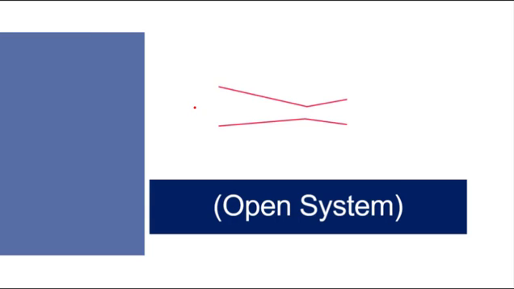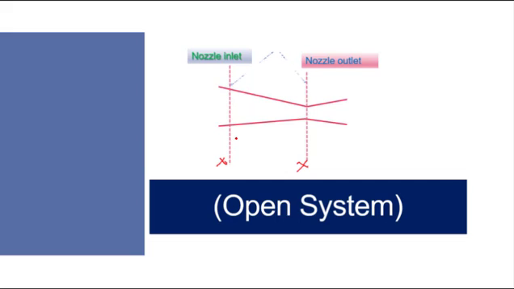In this convergent-divergent nozzle, suppose this is the inlet of the nozzle and this is the outlet of the nozzle. Please remember these inlet and outlet are not real boundaries. They are actually imaginary boundaries only. That means, only for our convenience of study, we consider that this is the inlet and this is the outlet of the nozzle.